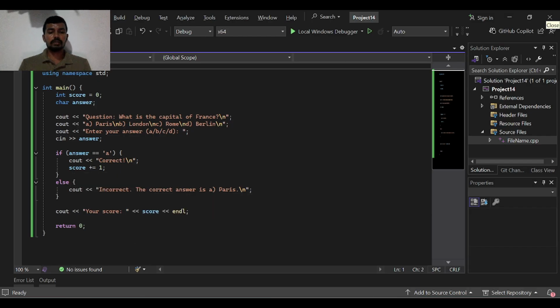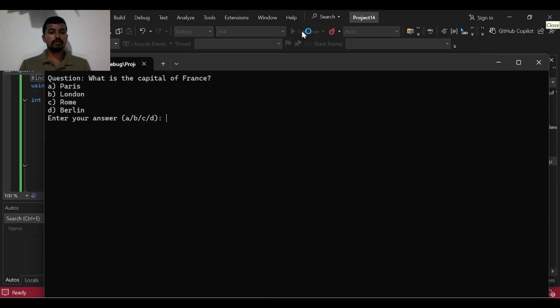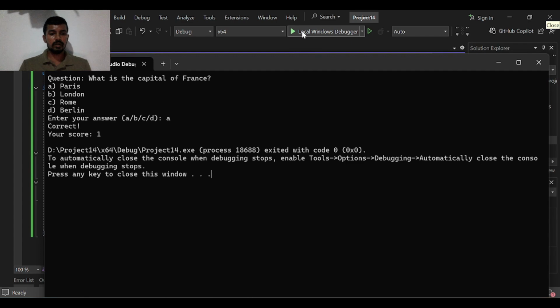If the answer is A, it shows the correct answer and adds a point. If not, it says incorrect and shows the correct answer. Finally, the program shows the total score. This ends the program properly.